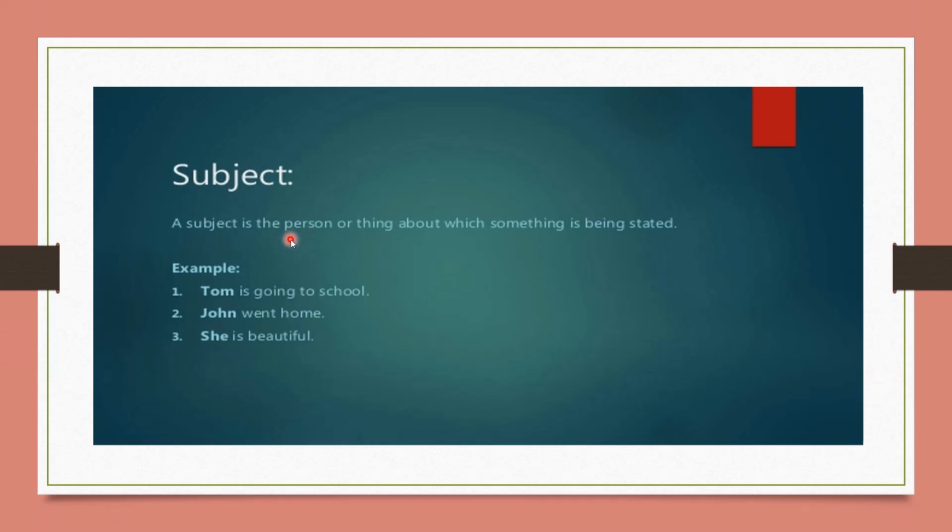So subject is the person or thing about which something is being stated. Means some information is given about the subject in a sentence. For example, Tom is going to school. John went home. She is beautiful. In these three sentences, the bold letters indicate the subject. Tom, John, she. These are the subjects and some information is given about them.